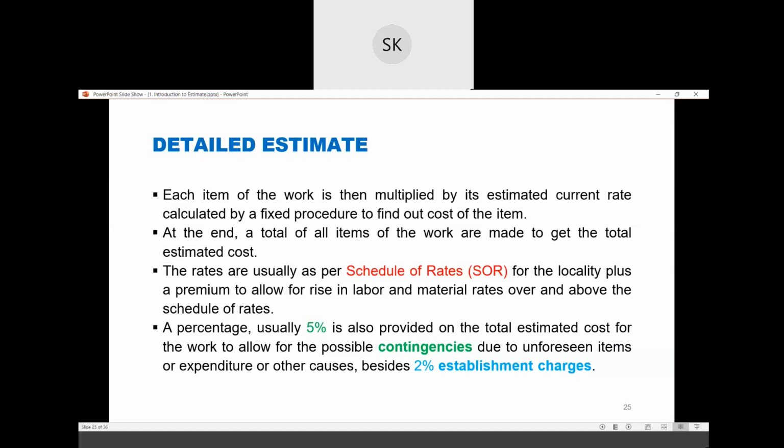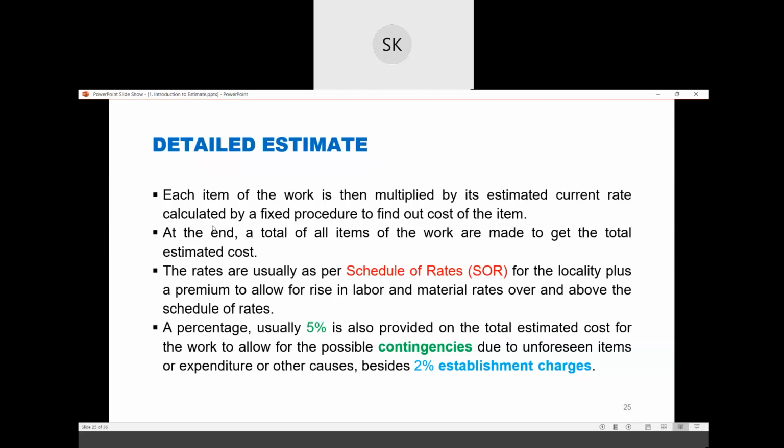Those rates depend on SOR. SOR is the schedule of rates. Every state has its own schedule of rates. It is needed because the rates are usually as per SOR for the locality plus a premium to allow for rise in labor and material rates over and above the schedule of rates. Suppose you don't follow SOR in a particular area, then people can set their own rates. So SOR is the standard rates of all items.